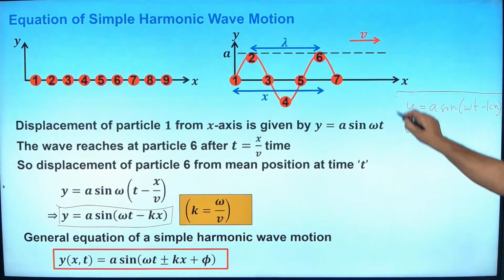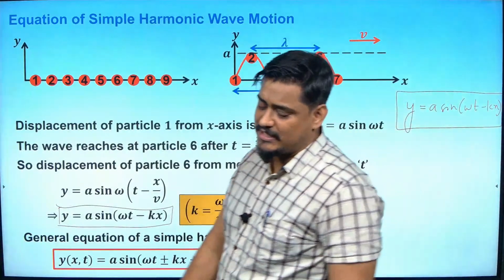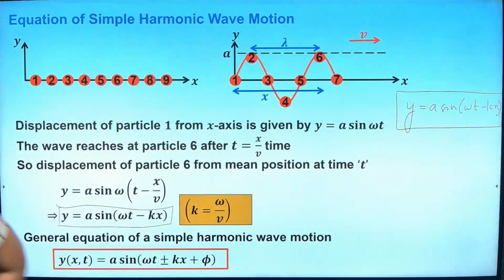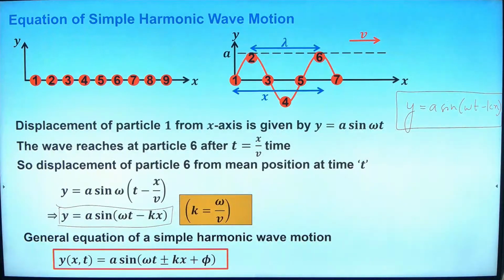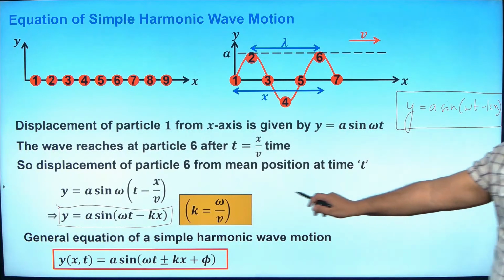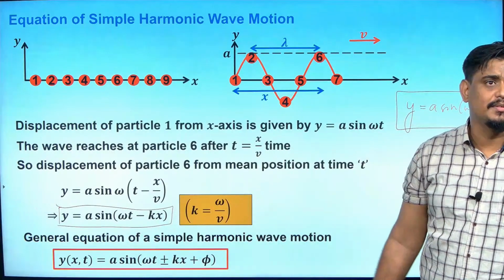Any doubts? Please ask me. What is k in this, sir? What is k? Propagation constant. Angular wave number or propagation constant. Okay, sir. Where k was equal to omega by v. Last class I told, no, Abhinand, do you remember?